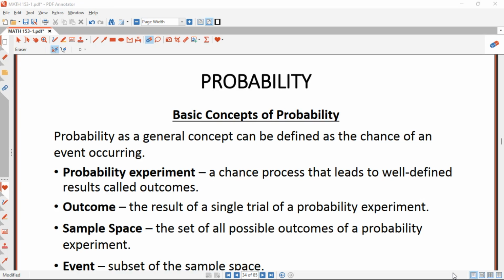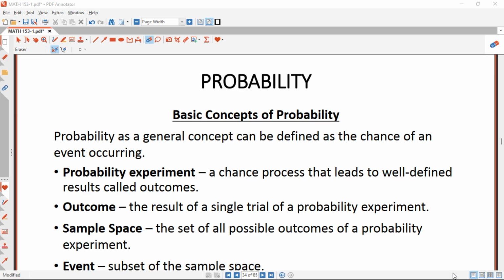Today we are going to continue our series of videos on statistical method 1. Our main focus will be on probability, and we are also going to learn some of the basic concepts of probability that will really help us understand probability questions and solve them very well.